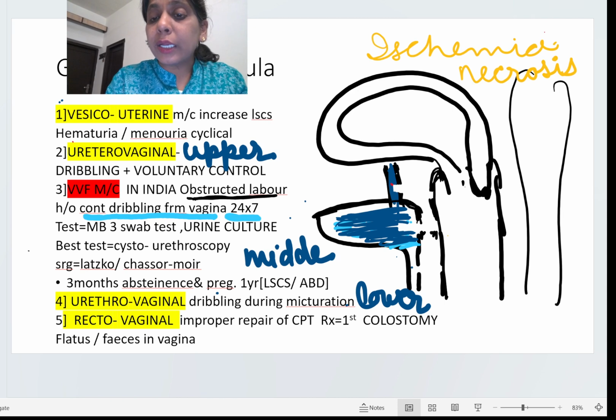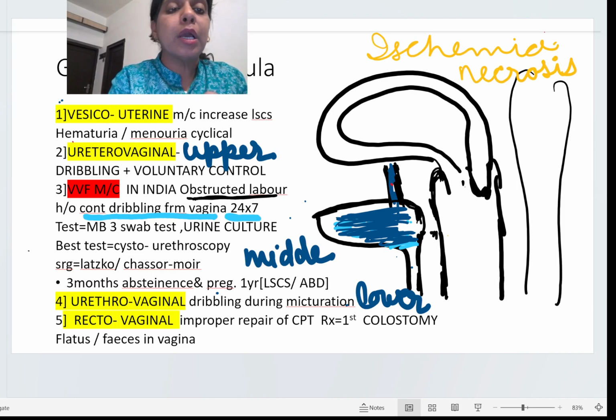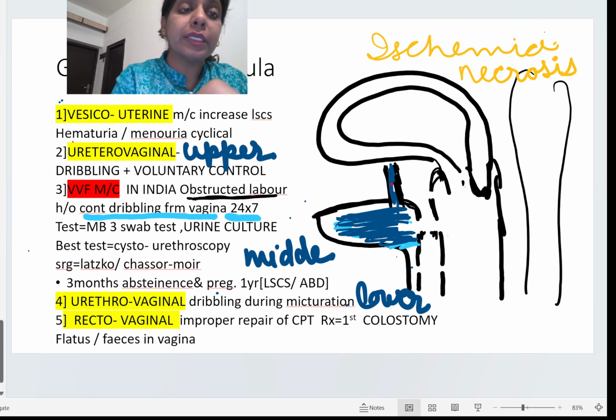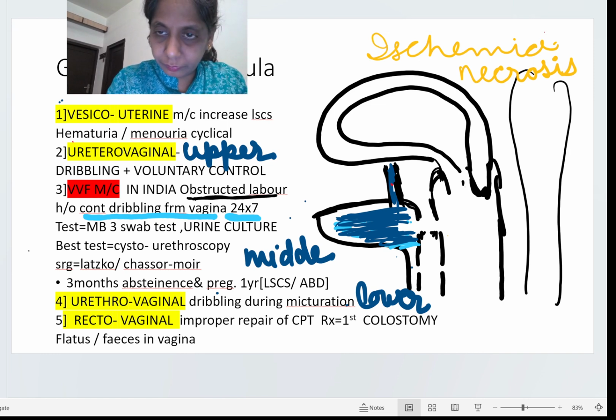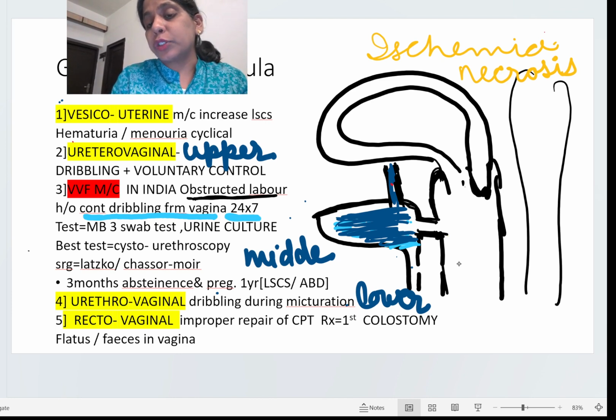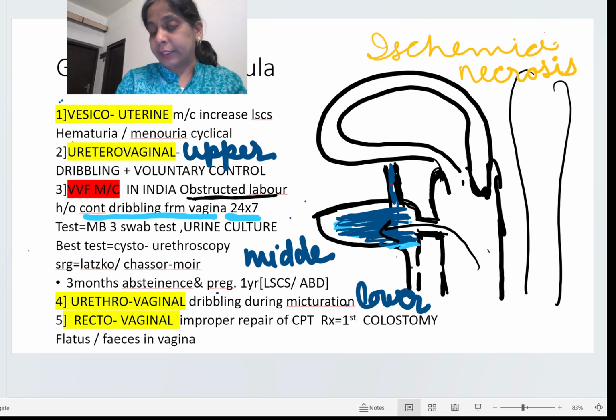As you know, in vesicovaginal fistula, the bladder is communicating with the vagina, so infections will come here and there are high chances of UTI. So we have to take a urine culture.